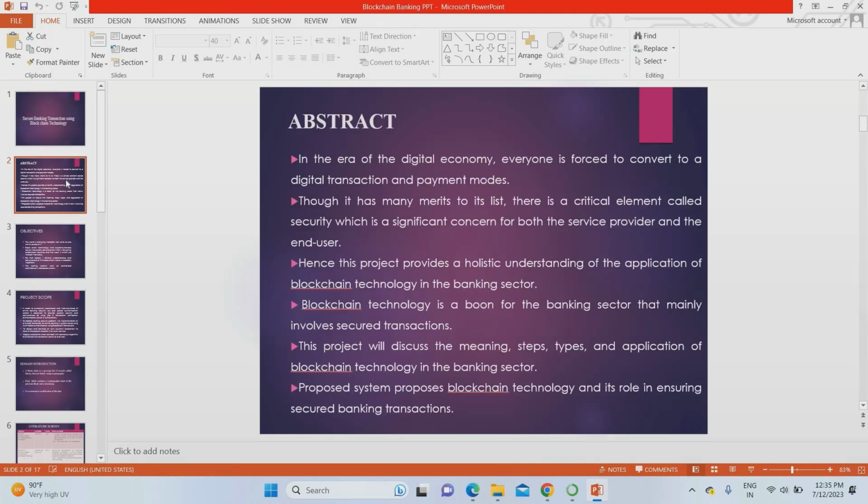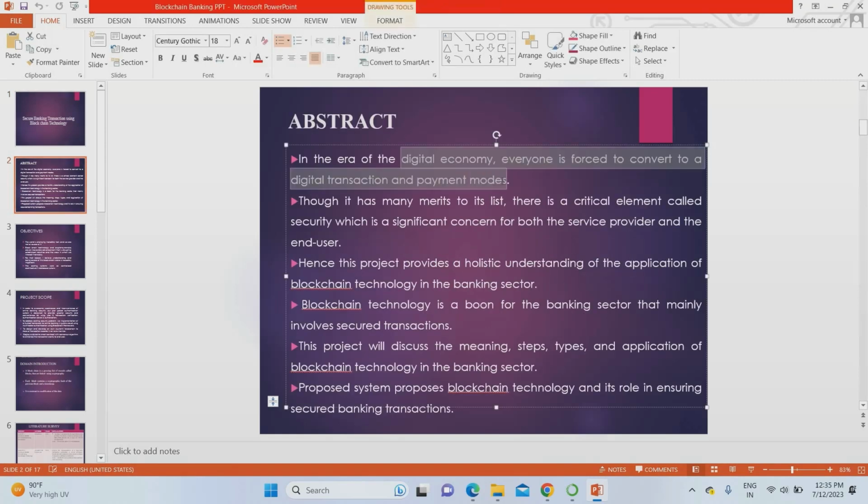This is our project. In the abstract, I mentioned that in the era of the digital economy, there is a chance of security leakage. Nowadays everyone does digital transactions only. We are not going to the bank for amount transfers and everything. Everyone goes with digital transactions, for example Google Pay as well as banking apps. Corporates use websites for banking transactions. So there is a chance of data leakage.